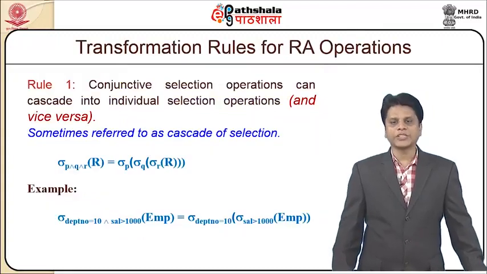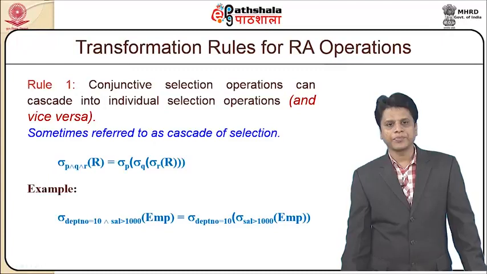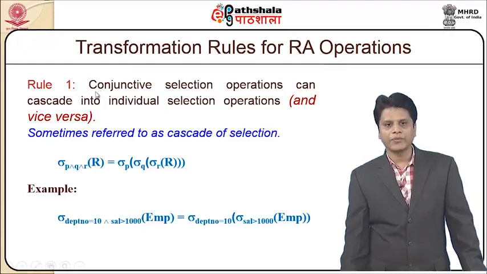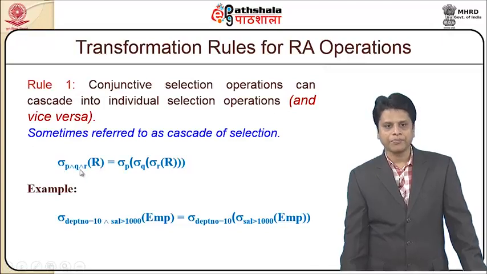Some of the transformation rules that I have hinted here, for example rule 1, which is a conjunctive selection operation, can cascade into individual selection operations and vice versa. Say I have a relation R and I am to select for the predicates P and Q and R; from the relation R, I select R, from the resultant I will select Q, and from the resultant I will select only P.